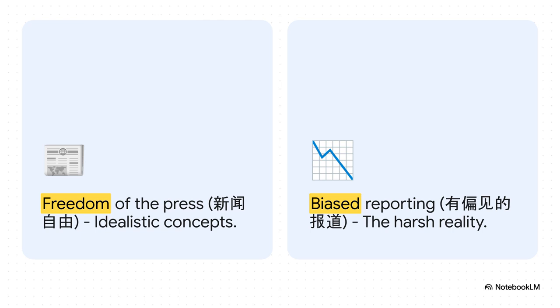If you're demonstrating complex argumentation in Speaking Task 7, contrasting the ideal of freedom of the press with the reality of biased reporting shows a highly sophisticated grasp of vocabulary.